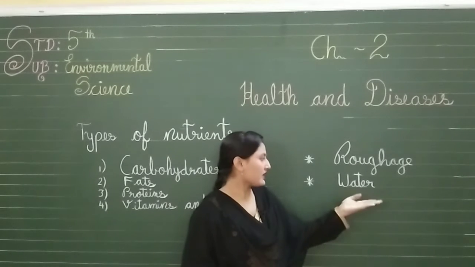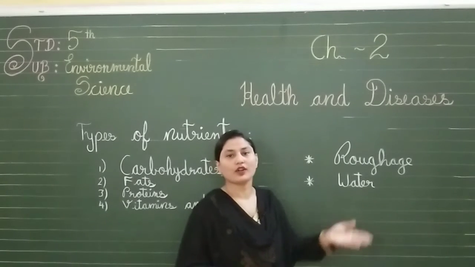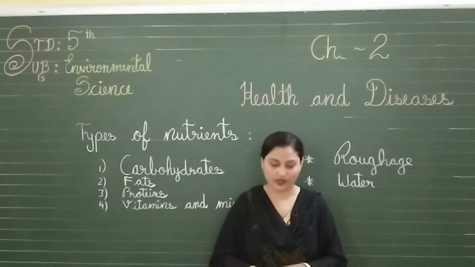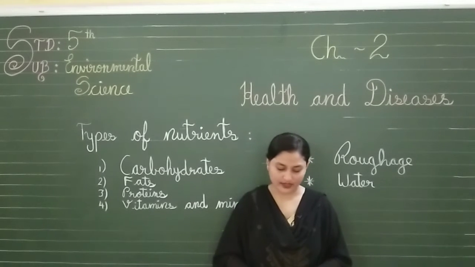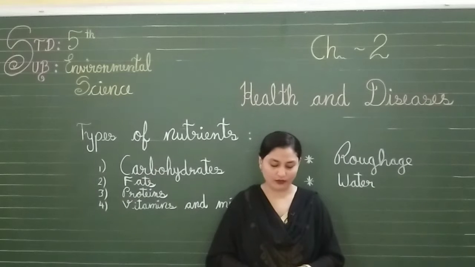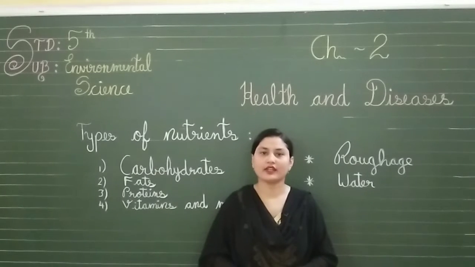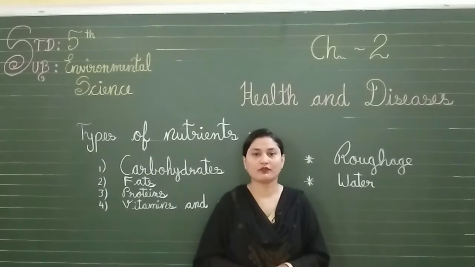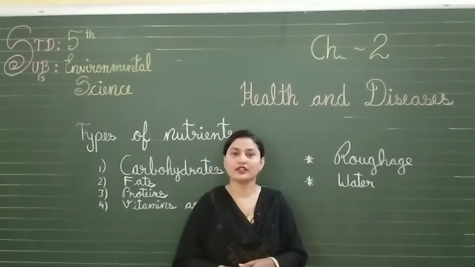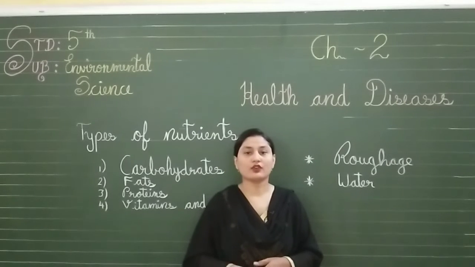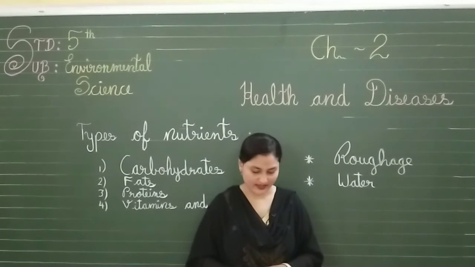Now the next one is water. We all know water is very much essential for us. So we should drink 2 to 4 liters of water daily for proper functioning of our body, as 80% of our body weight is water. 80% of our weight is made up of water. So we should drink 2 to 4 liters of water daily in order to get rid of disease.